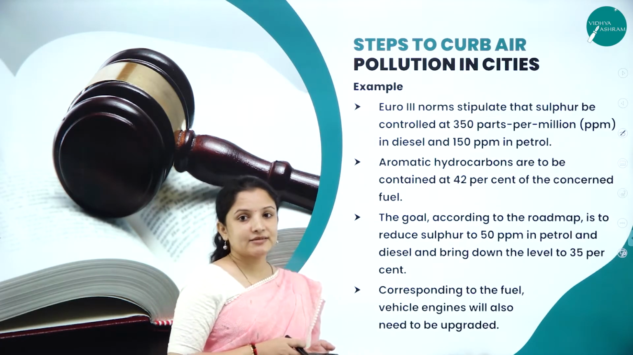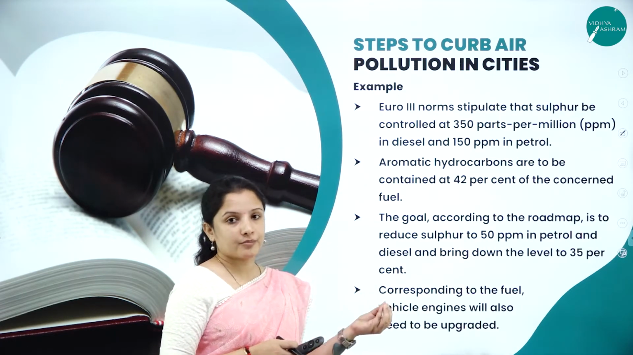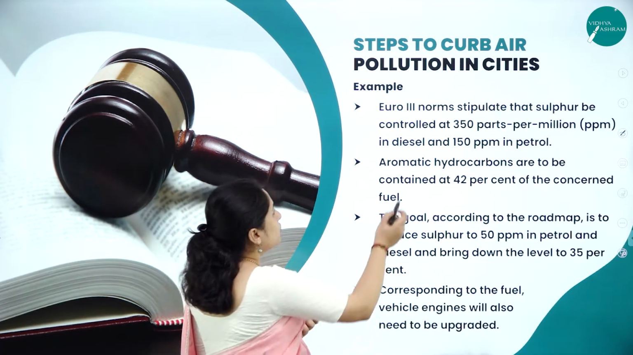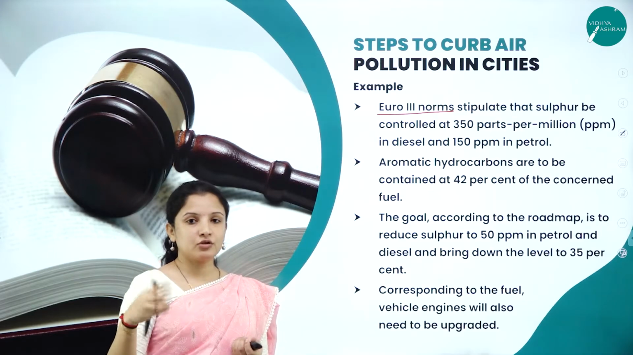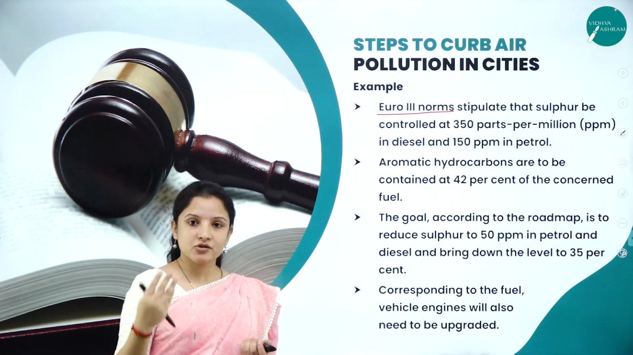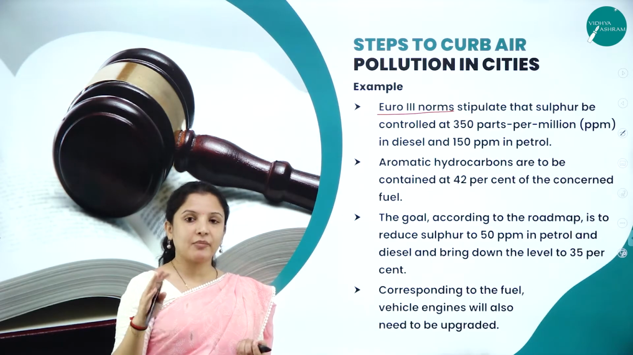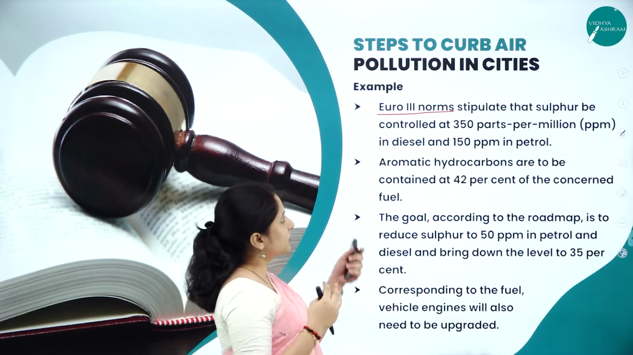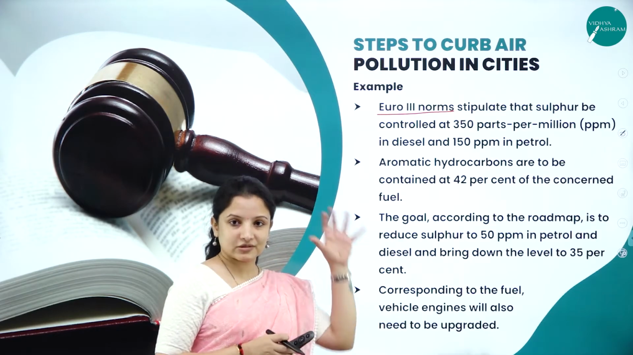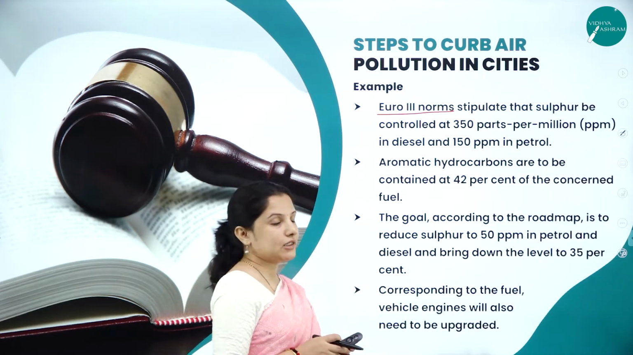One of the best examples is one norm that is called the Euro 3 norms. Different norms have come up. A few years once, they change the norm, they make some changes in that, they make it even stricter with new laws and regulations. But in your textbook they have given the Euro 3 norm. So we'll first study about this and we'll study the others later.